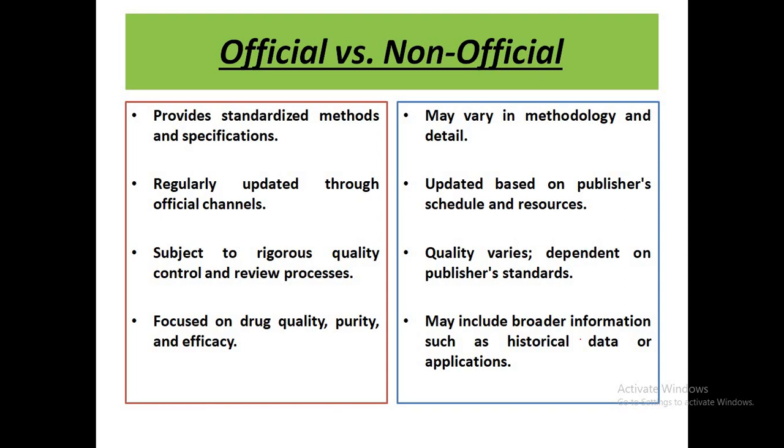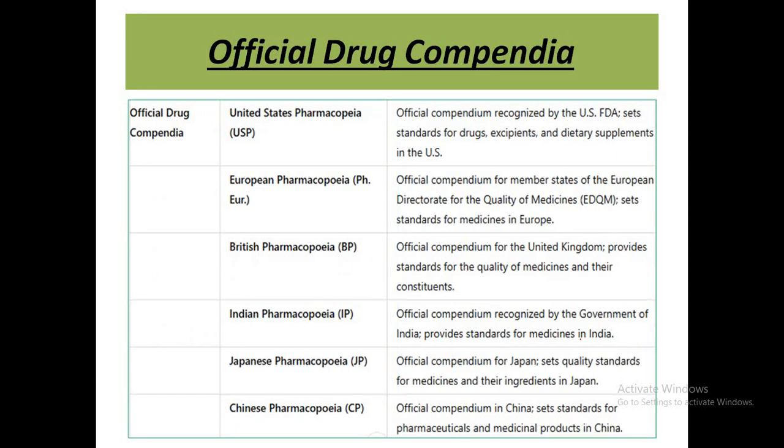In case of the official pharmacopoeia, the emphasis is basically on quality, purity, and efficacy, while the non-official pharmacopoeia has broader information. They also have monographs, but that is historical data or applications, etc. So these are some key points on which basis we can differentiate official and non-official pharmacopoeia. Now let us move to some examples of the official drug compendia.